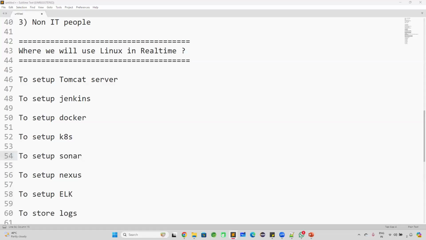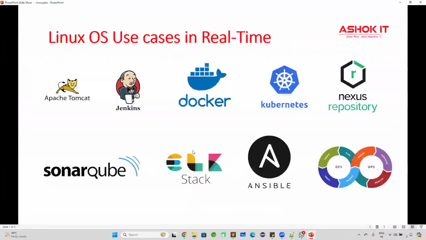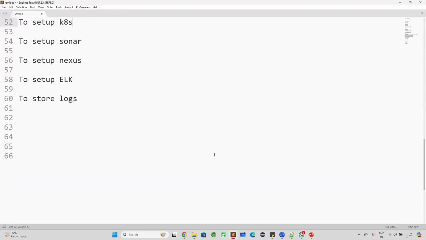All the servers, Docker server, Jenkins server, Kubernetes server, Sonar server, whatever tools you see, all these are very, very famous DevOps tools in the market. All these tools setup we will do on the Linux machine. Our final project deployment also will happen on the Linux machine only. That's why everybody should know the Linux operating system.